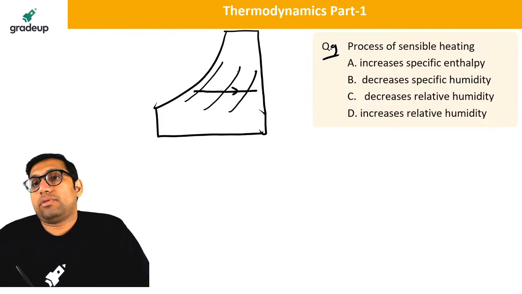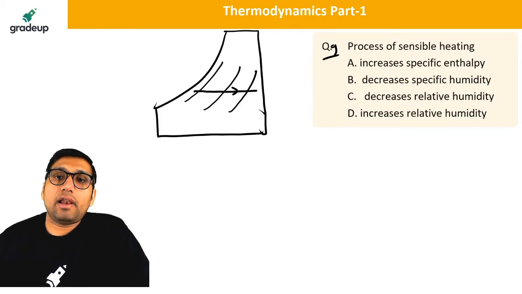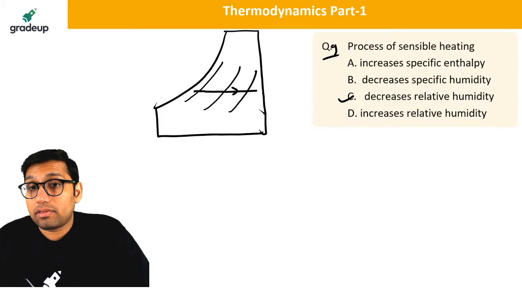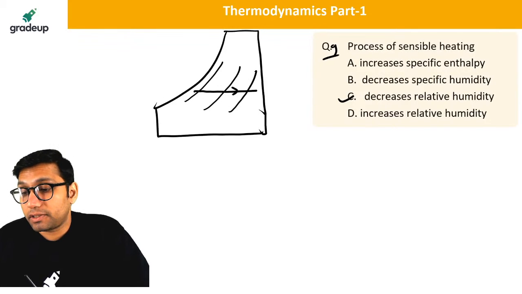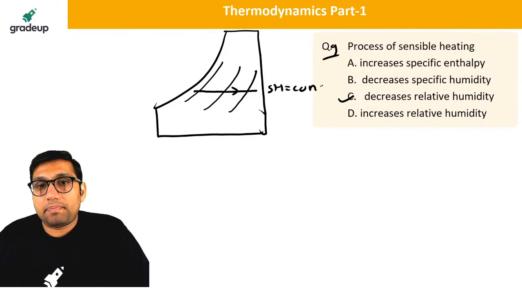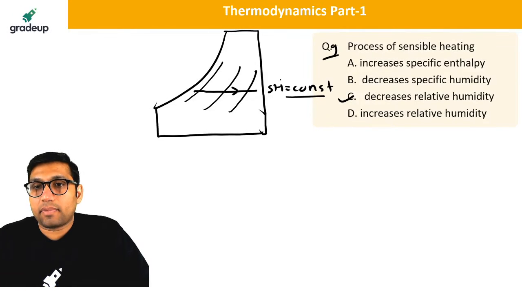Okay. So what will happen? Relative humidity will decrease in sensible heating. What will happen to specific humidity? Specific humidity will be constant. The answer will be option C for this question. Okay, clear everyone? Only C. Specific humidity will be constant.